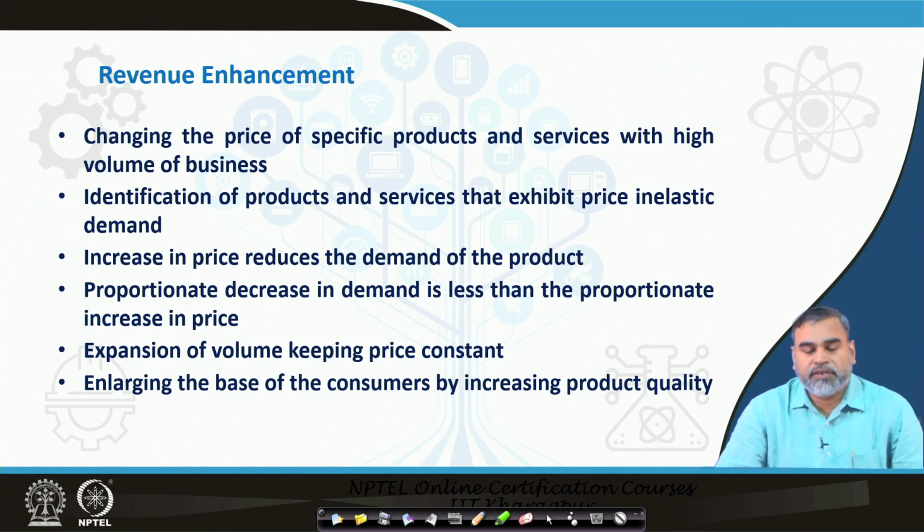Basically, we are talking about price elasticity. If you change the price of a specific product which is really demanded or not demanded, accordingly the revenue can be enhanced. Therefore, identify the products and services that exhibit price elastic or inelastic demand. If you get that, then you will have a clear idea of whether, if you change the price, the particular product will be demanded in the open market or not. An increase in price reduces the demand for the product, but the proportionate decrease in demand is less than the proportionate increase in the price.